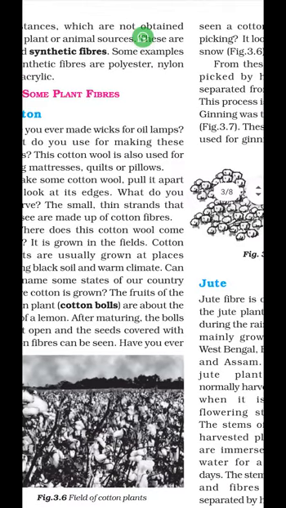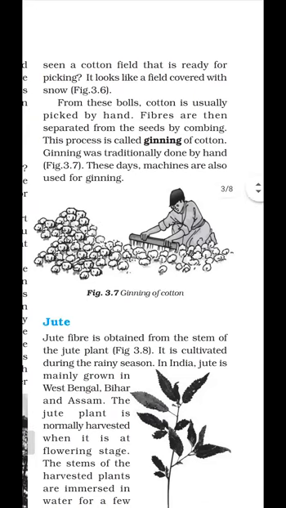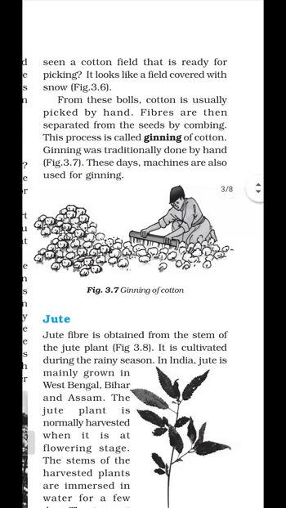And next, from these balls, cotton is picked by hand. We can use the method of hand picking for getting cotton. Then how can fiber and seeds be separated? We use a comb for this process. Fibers and seeds can be separated with the help of a comb, and this process is called ginning of cotton. In old days, we used hands, but nowadays machines are used for the process of ginning.